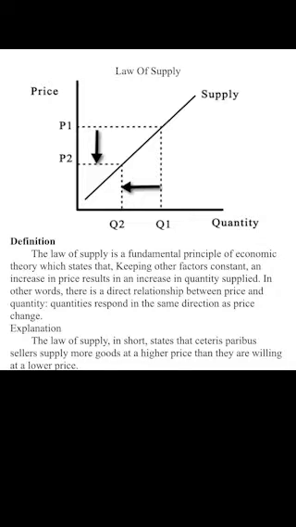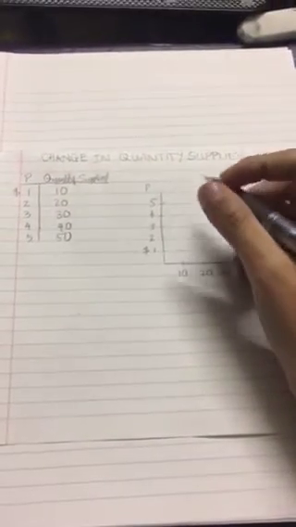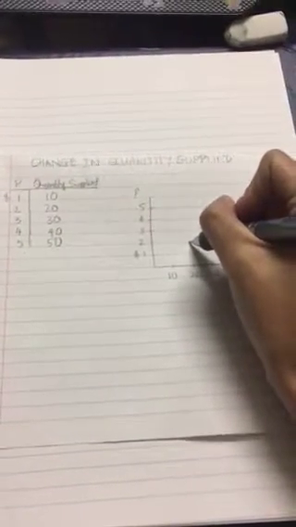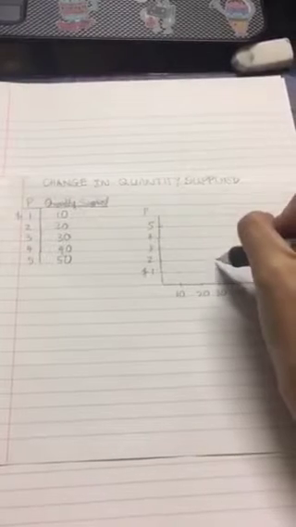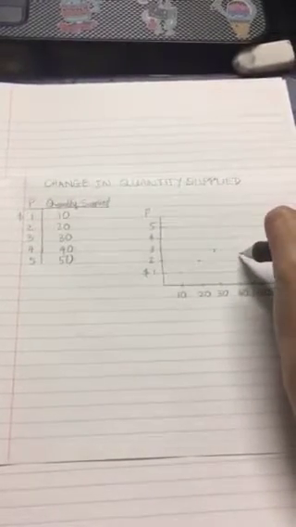Quantities respond in the same direction as price change. The law of supply, in short, states that ceteris paribus, sellers supply more goods at a higher price than they are willing at a lower price. Supply is the opposite of demand. There is a positive relationship between price and quantity supplied. Here is an example of how the quantity supplied changes as price goes up.